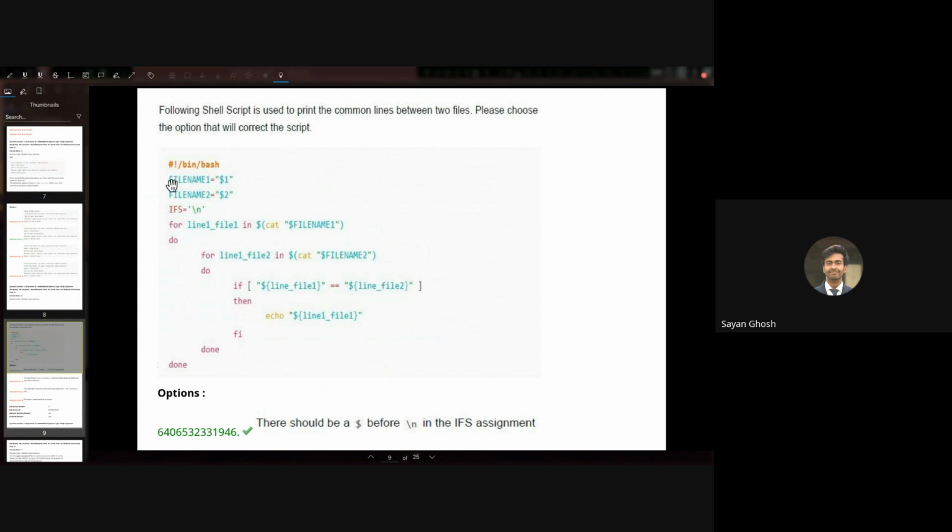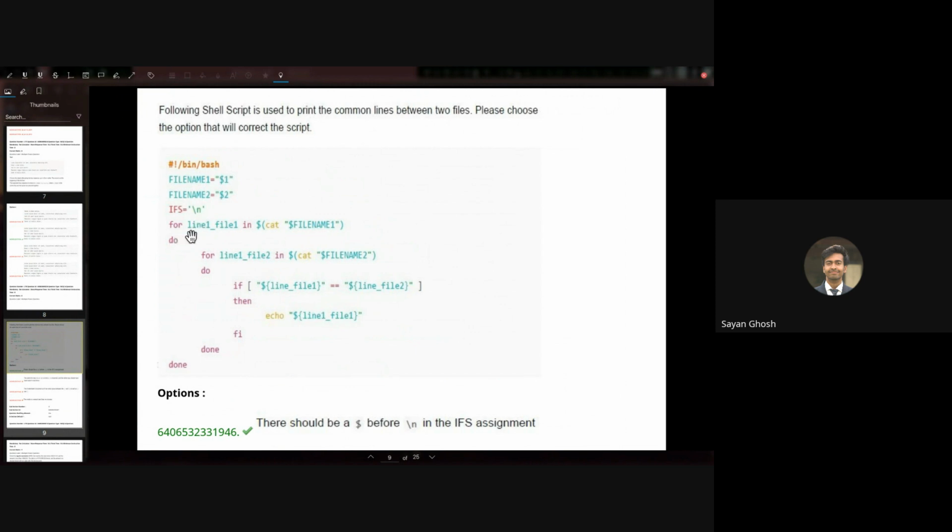So here what we are doing is filename1 equals $1, filename2 equals $2. We are storing the names of both the files given as argument 1 and argument 2. And then we are setting the IFS to be \n. \n is basically the line terminator in operating systems like Mac and Linux, the newline.